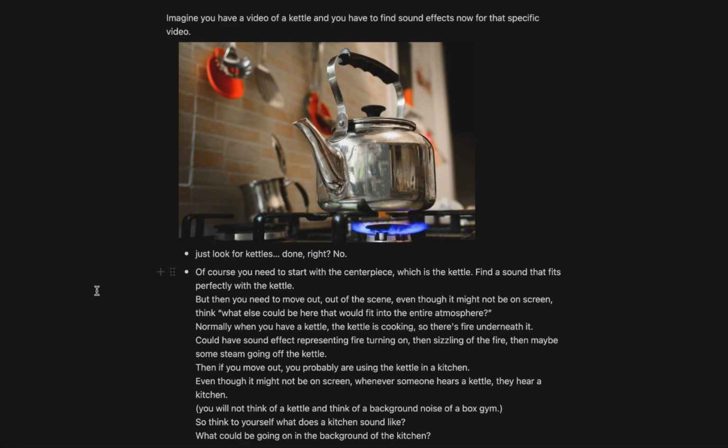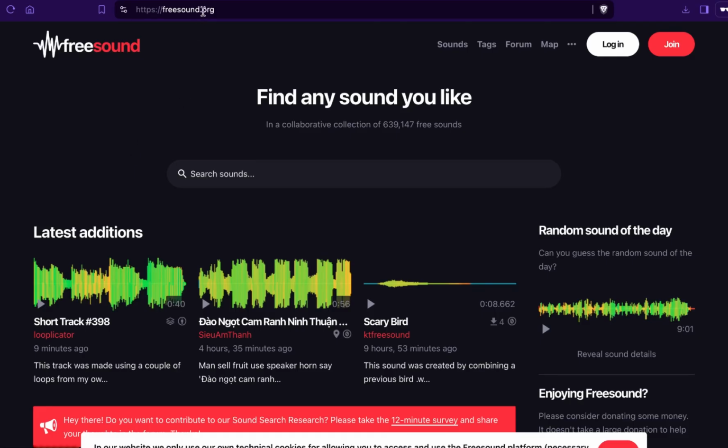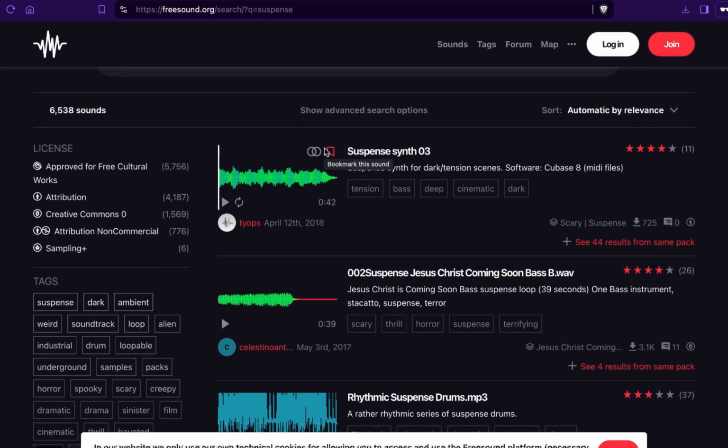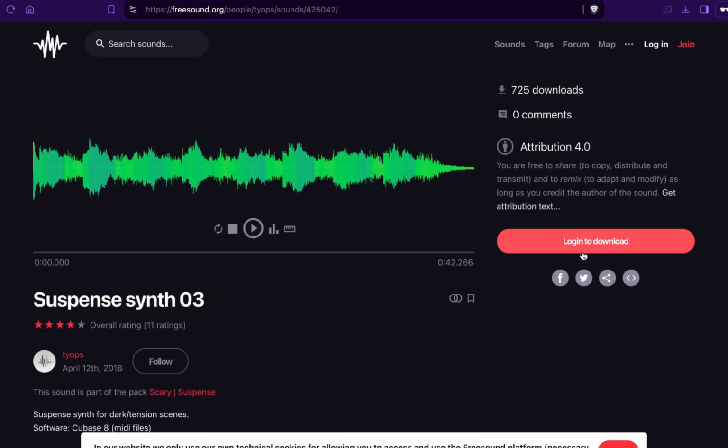So in order to have specific sound effects, you can simply Google them and you will easily find free ones that you can use. Also, on top of sound effects, we will also need music. And for music, you can easily use this website, freesound.org. You can put in specific keywords you want to have, for example, suspense, and then you will have different kinds of sounds that you can use. Of course, you have to then have a look at the license and what to do in order to use this particular sound, but otherwise you can just use it completely for free. So if we listen, for example, to the first sound here, if we like it, we press on it and then we can download it here.